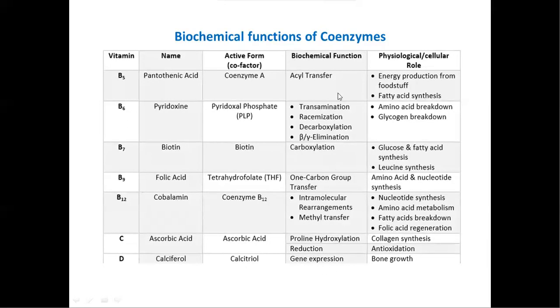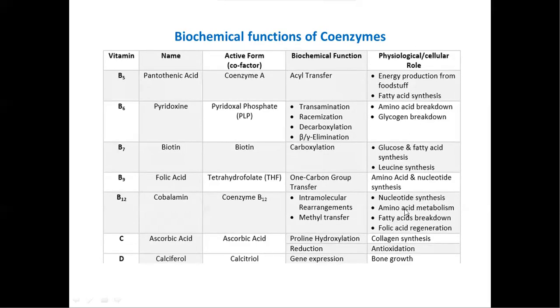And these are the biochemical functions. Generally coenzymes have three important biochemical functions. One is transferring atoms, groups, and electrons, as we already said. These coenzymes also show a physiological or cellular role, that is, they are mainly useful for metabolic processes like synthesis or catabolic processes.